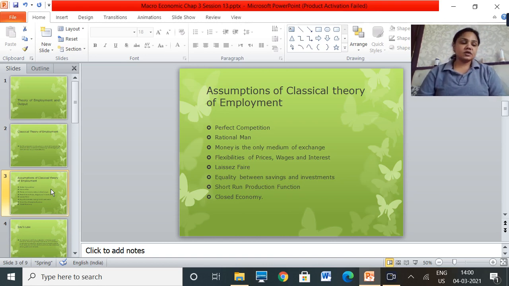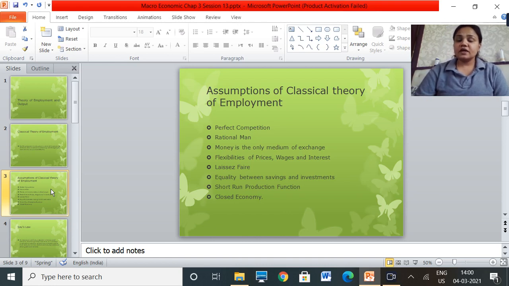So in this theory, it is said that there is no government intervention, there is no transportation cost, there are many sellers, many buyers, all the buyers having perfect knowledge about the market, the sellers have knowledge about what the buyers want. So that is called perfect competition. I'm sure that you must have studied this terminology in the microeconomics topics also.